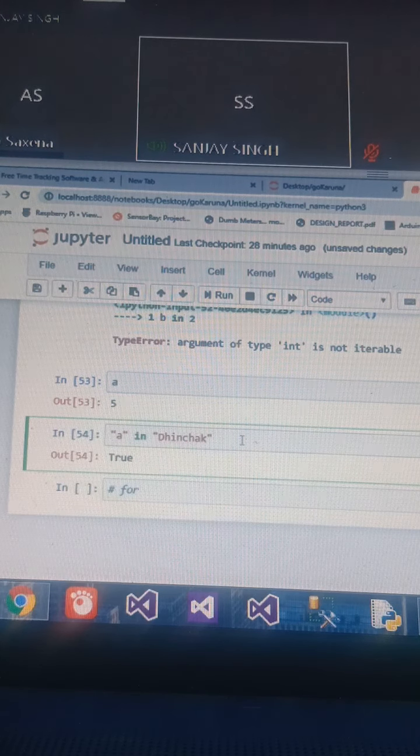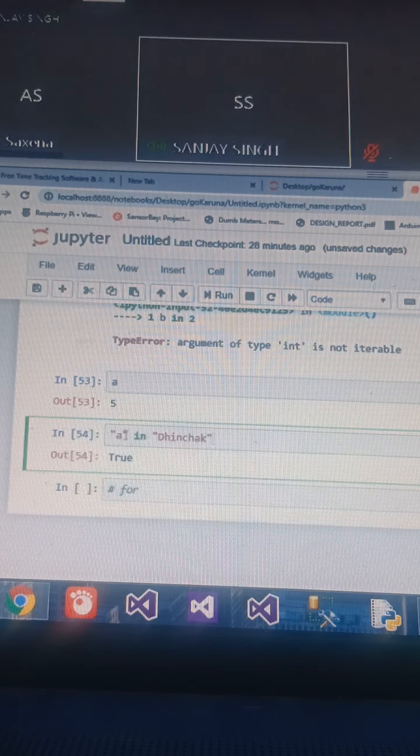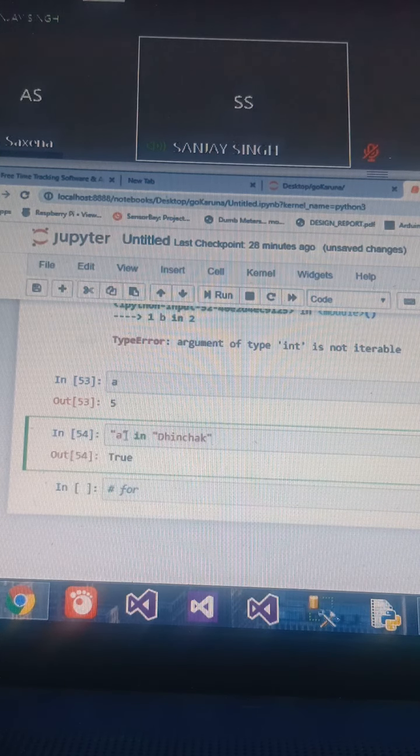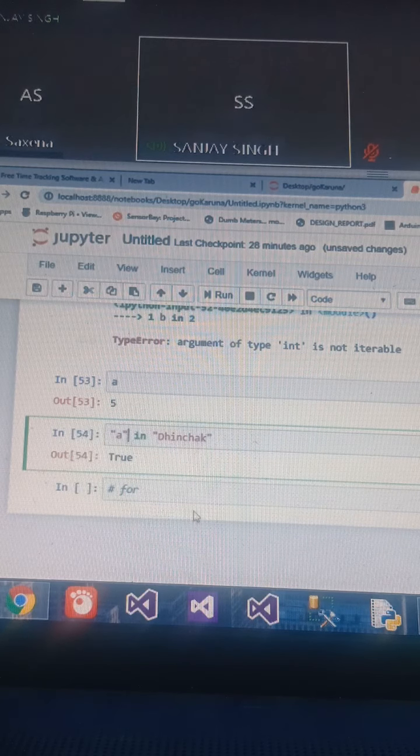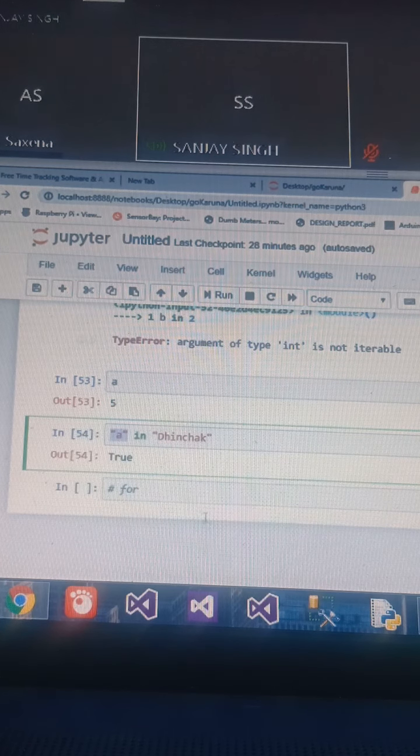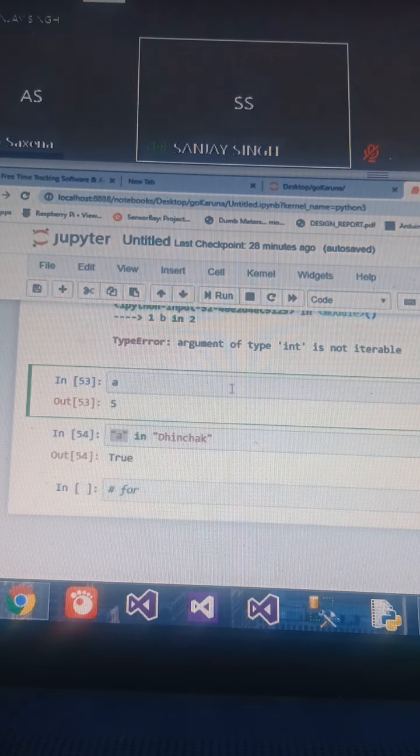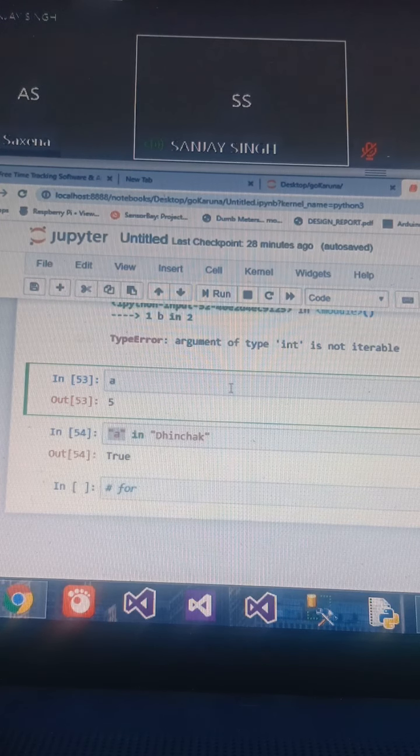No, A is not an integer here. Sorry, I'm so sorry. A is a string. I'm using A in double quotes. It is not an integer, it is a string. When I use double quotes, it is a string, and it has no value.